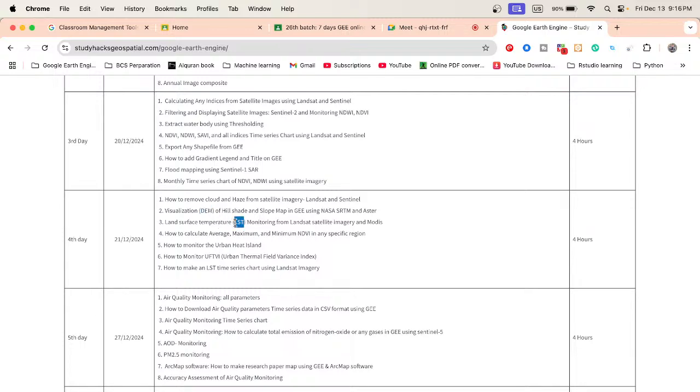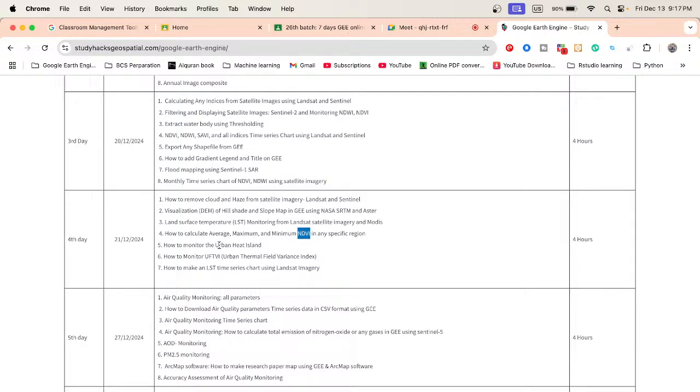As well, we also discuss LST, mainly land surface temperature monitoring. Both satellite images I use here, Landsat and MODIS. How we can easily use both to monitor LST or land surface temperature, and how to calculate average, maximum, and minimum NDVI. I take NDVI, but any kind of index we can calculate, for example what is the average NDVI in Dhaka city, what is the maximum NDVI, what is the minimum NDVI in Dhaka city. We can easily find this out for any specific region.